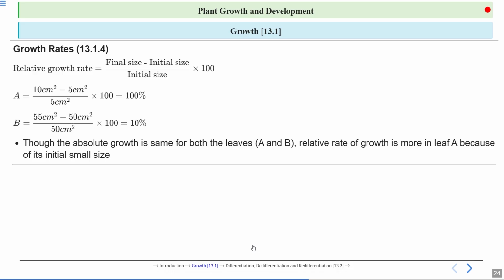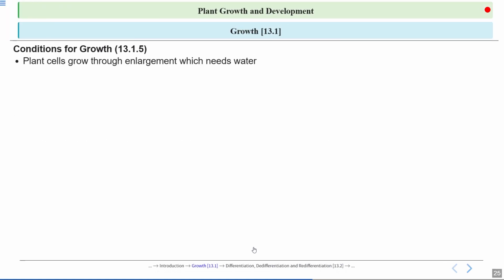Why? Although we had the same absolute growth rate for both leaves A and B, the relative growth rate is more for A, which we found as 100%. Why? Because of its initial small size. This initial small size of leaf A was 5 centimeters square, and due to this, although the absolute growth for both of them is the same, the relative growth is more for leaf A. So this is how we can measure relative growth rate.